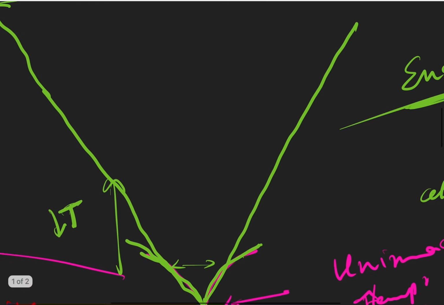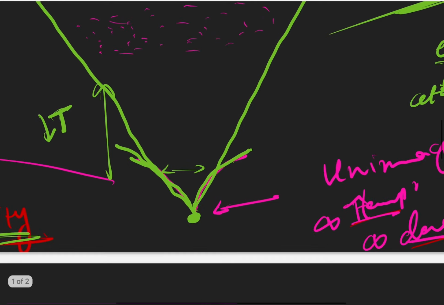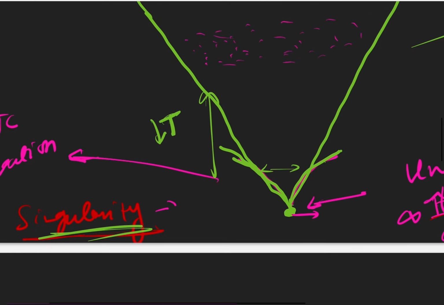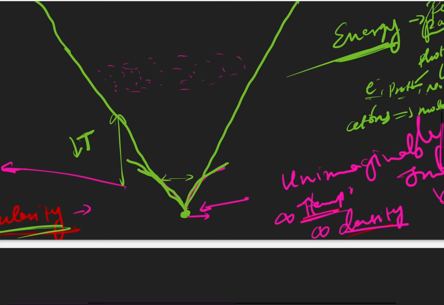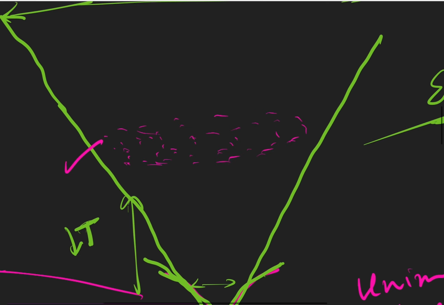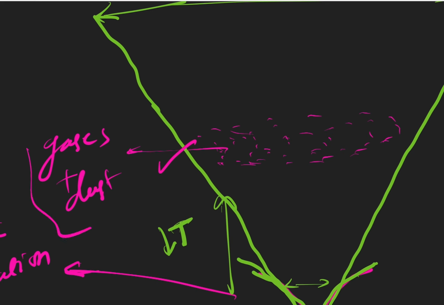So with time, you can see dense clouds of gases started getting created. At this point, at singularity, there was nothing. There was only energy in the form of high temperature, high density and high pressure. But after billions of years, you can see here, matter got created, matter in the form of gases and dust particles.